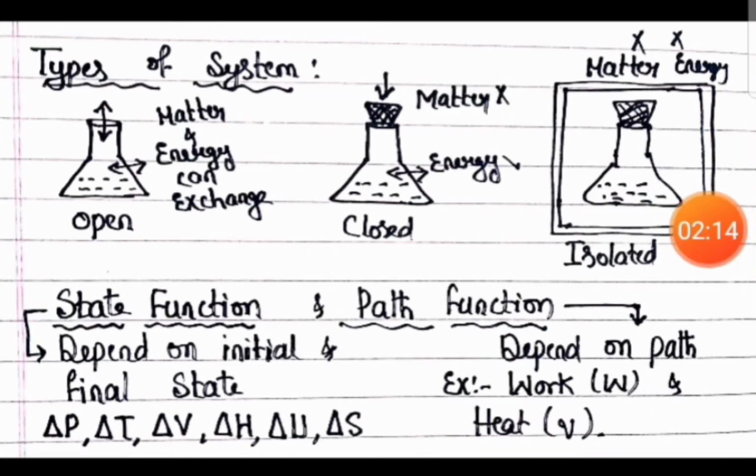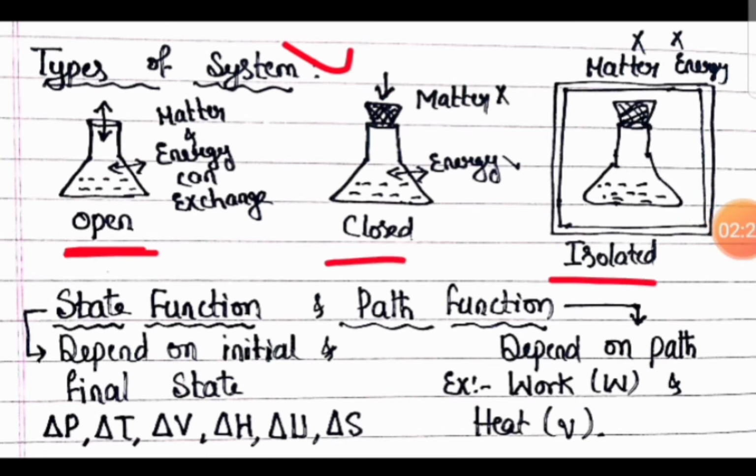These terms you have to remember. Now let us see the types of system: open, closed and isolated. Open system, for example: you can see here one conical flask with some content in it, and the conical flask is open. Through it, energy as well as matter can exchange. An open system is a system through which energy as well as matter can exchange.